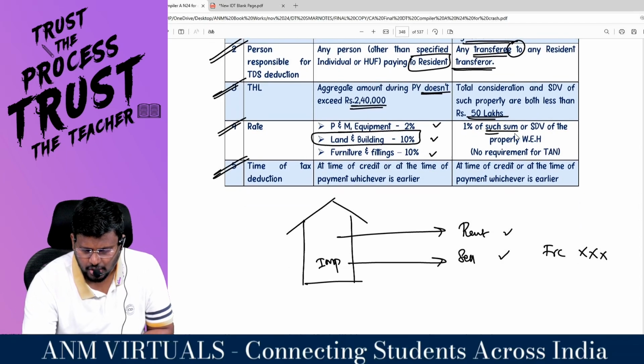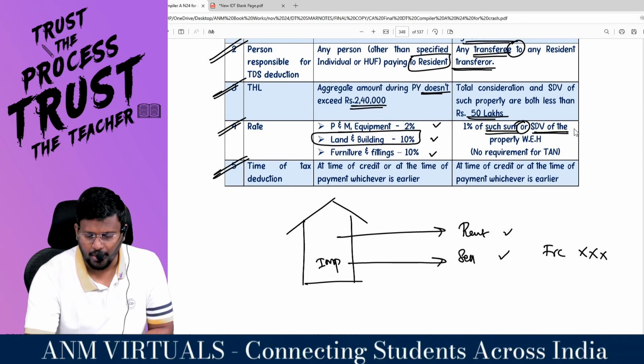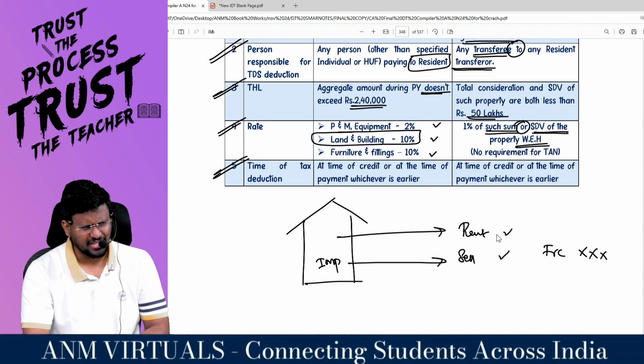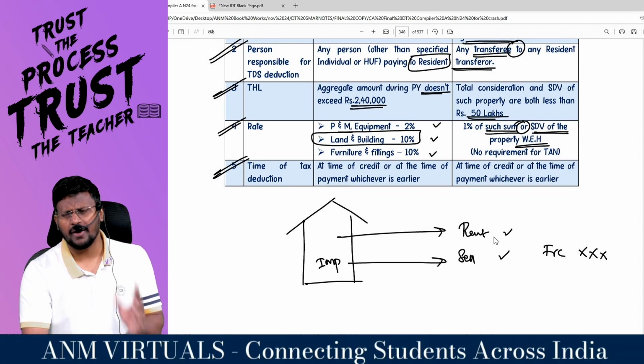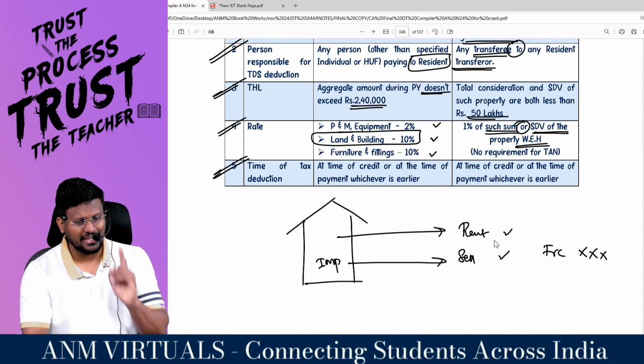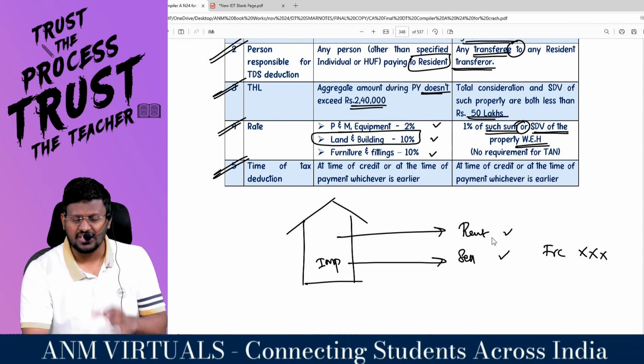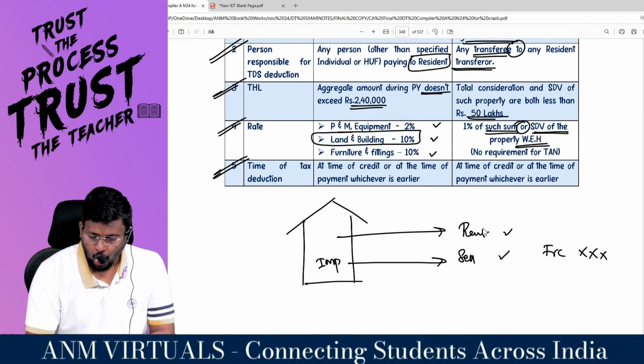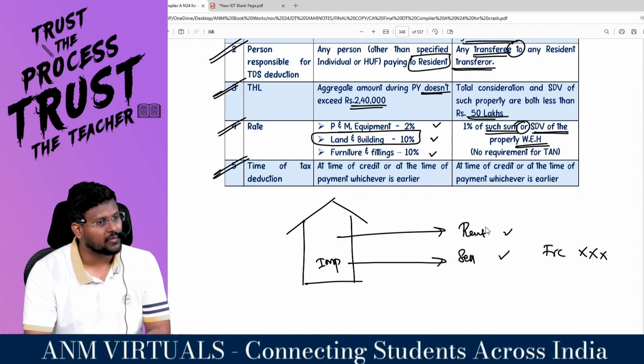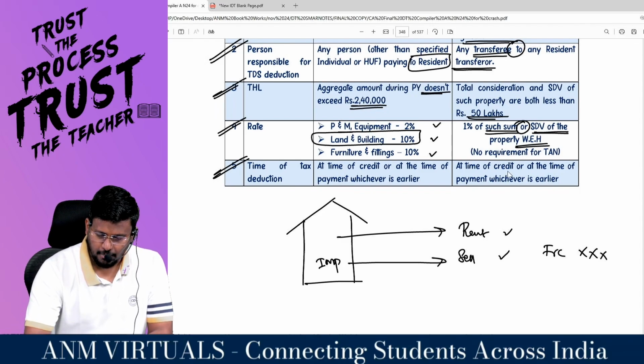Then 1% of such sum or stamp duty value of the property, whichever is higher. Since this is a very high value transaction, just deduct TDS at how much percent? 1%. So 1% of such sum means consideration or stamp duty value of the property, whichever is higher. At the time of credit or at the time of payment, whichever is earlier.